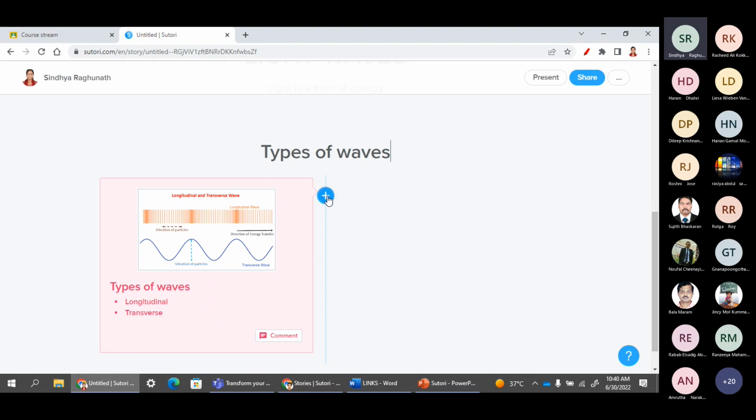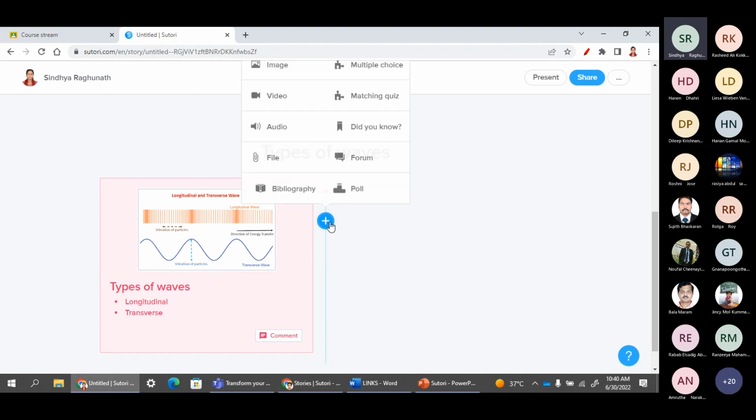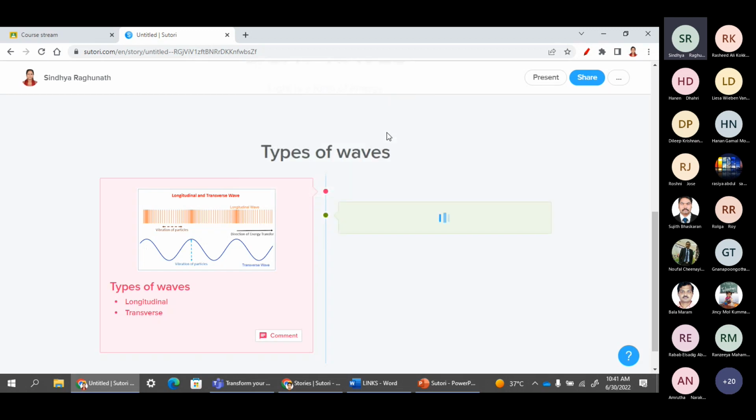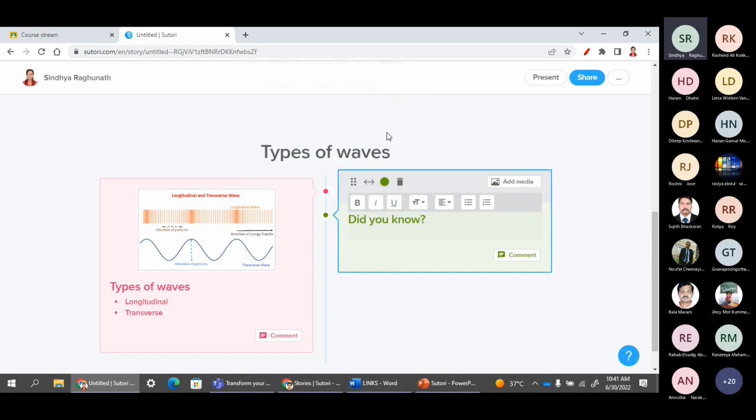Again, in order to add the second item, what we need to do is hover over this plus sign and place it wherever you want. And now I want to take this did you know option. This did you know option is to promote interesting facts, something interesting.